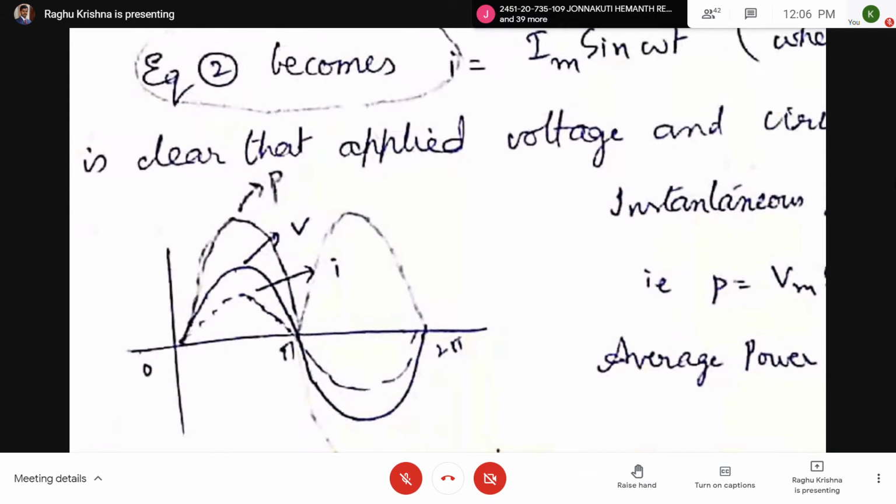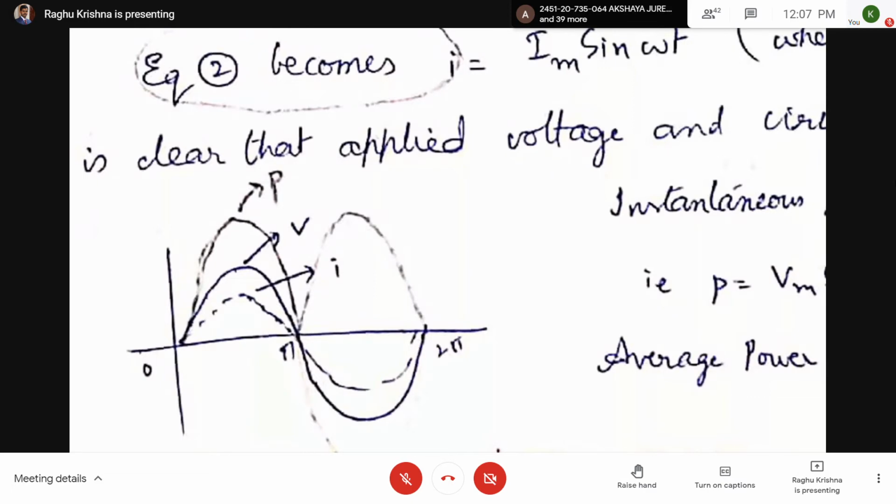When V equals 0 and I equals 0, P equals 0. When V is maximum and I is maximum, the power will be maximum. Again, at omega t equal to pi, V equals 0 and I equals 0, so power is 0. Next, the voltage and current both go negative. When both are negative, negative into negative is positive. So power is positive during 0 to pi, and also from pi to 2 pi.